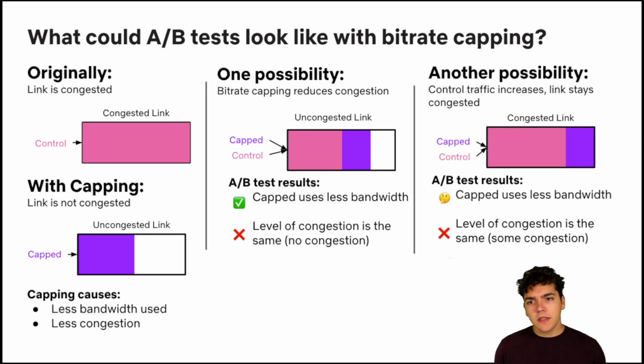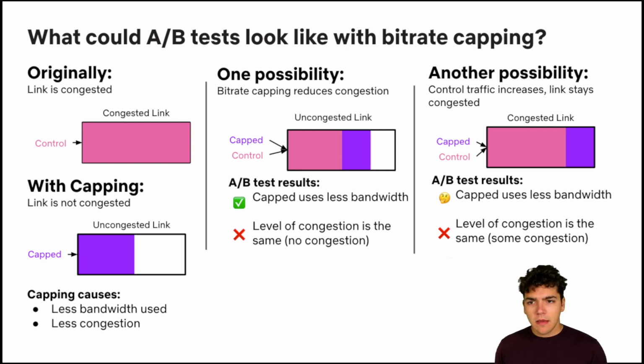Another possibility is that the control traffic would notice that there's now a little bit of free space on this link, and it would start sending faster, it would start sending higher quality video, and it would fill up the link and recongest it. If this were to happen, we would again see that the capped traffic uses less bandwidth than the control traffic, but now it looks like it uses way less bandwidth. It uses like a third of the bandwidth instead of half of the bandwidth. And again, we would miss this impact on congestion, because here both the capped and the uncapped traffic are using the same link, which is congested.